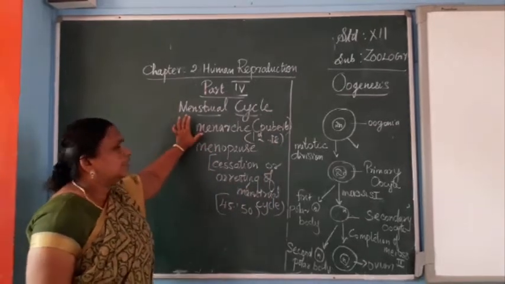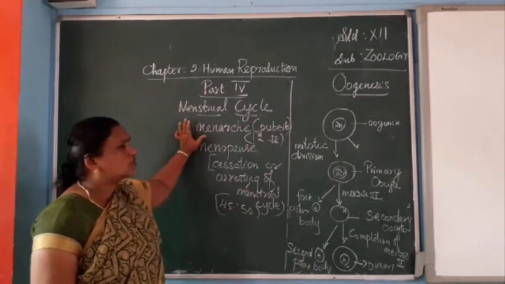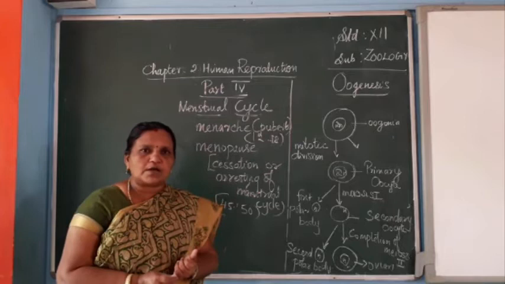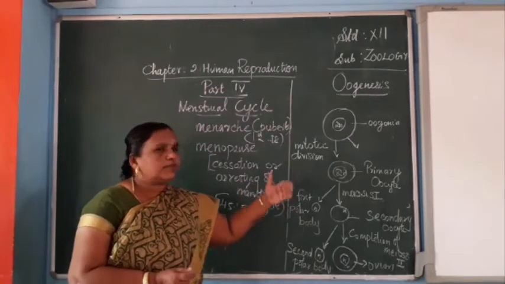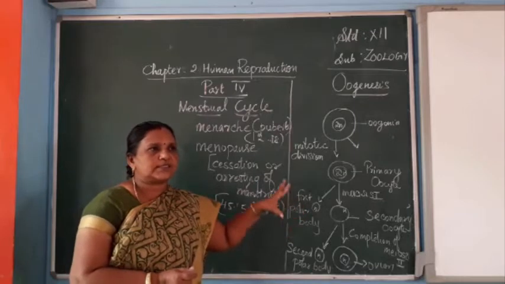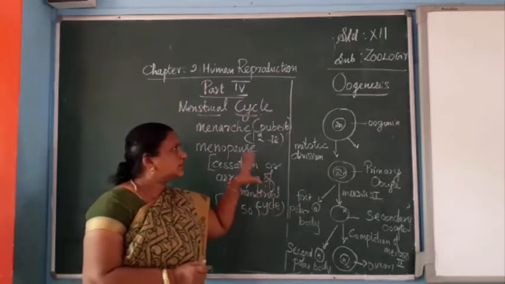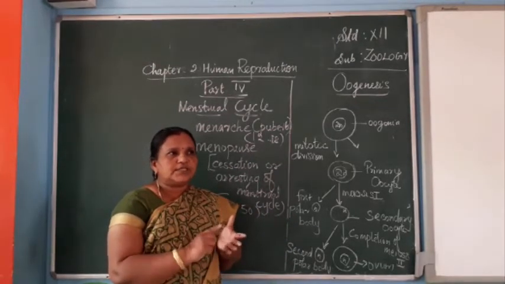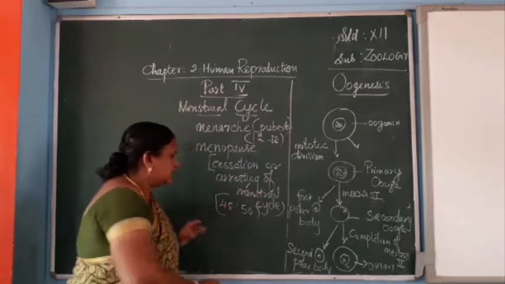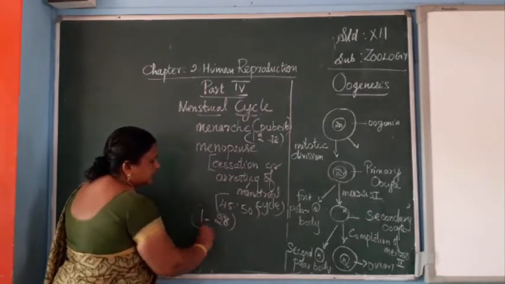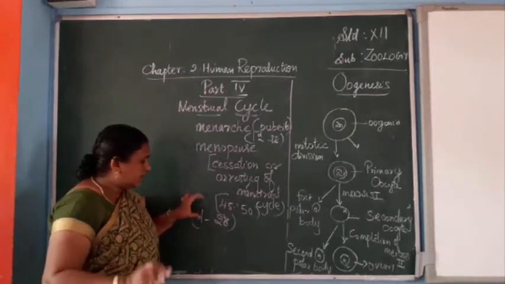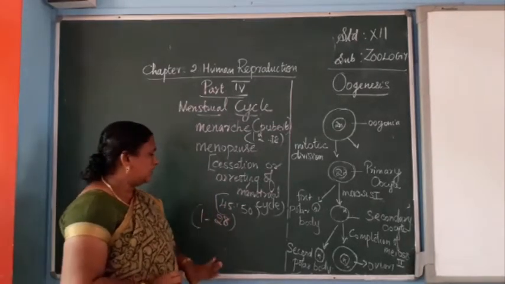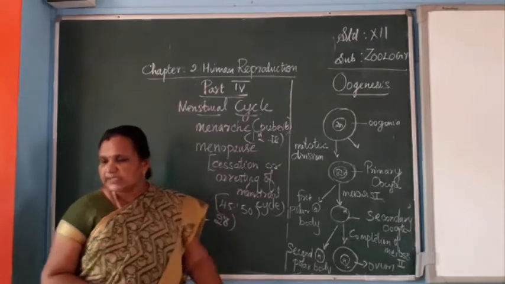Now we can study the different phases of the menstrual cycle, which occur because of the action of hormones: the gonadotropic hormones, follicle stimulating hormone, luteinizing hormone, estrogen and progesterone. The cycle, about 28 days from the first day, alternately repeats in the subsequent days, and that is called the menstrual cycle. Now we can study the different phases of the menstrual cycle.